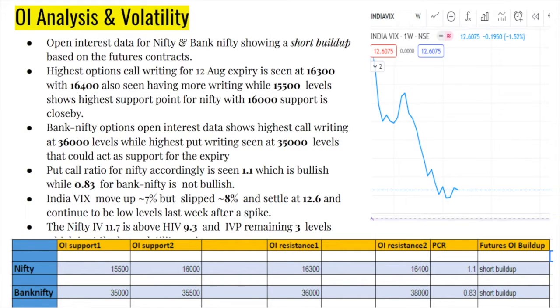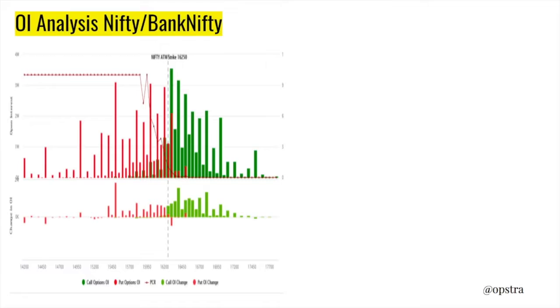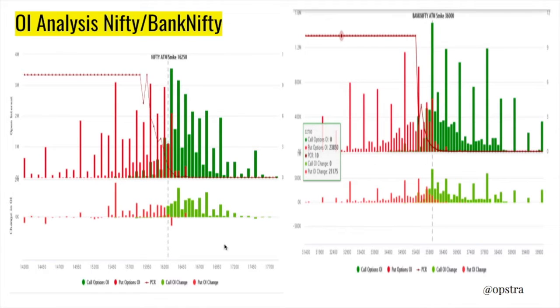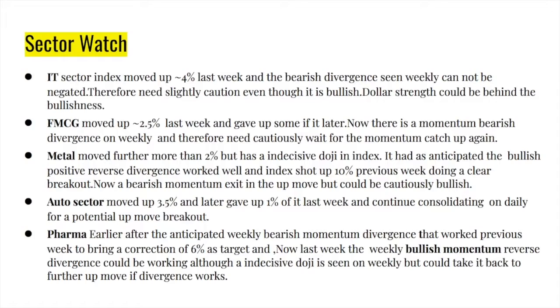The VIX chart can be seen there on the right side, and the open interest support and resistance levels can be seen there on the bottom side. So that's the open interest and the volatility details. Let's move ahead. This is the open interest chart details that you can see. 16,300 is the highest call writing, and 36,000 right on the Bank Nifty.